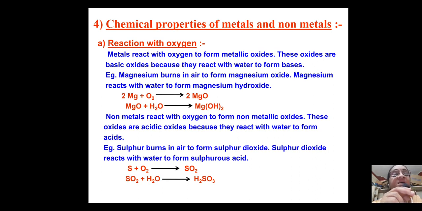So there is a remarkable difference in what they give rise to when they react with water. Both metals and non-metals, upon reaction with oxygen, give the corresponding oxides. But when dissolved in water, the metallic oxides give a base and the non-metallic oxides give an acid.